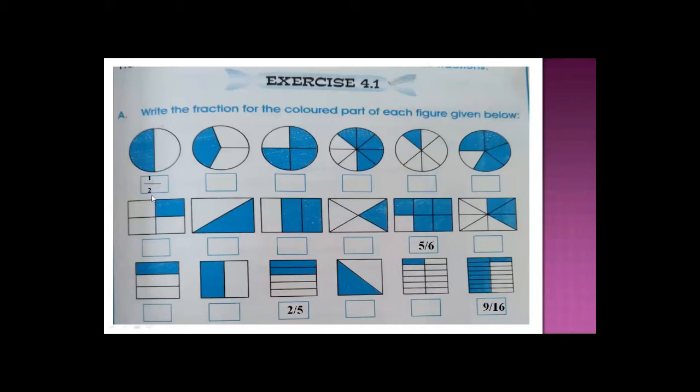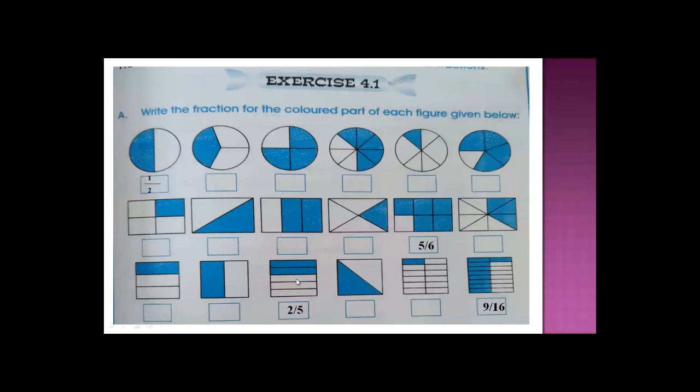1 upon 2. You will solve the whole exercise in this way. If you want to take a screenshot, take it. 1, then dash, then 2. Now look at here. Total number of parts: 1, 2, 3, 4, 5, 6. So what's the denominator? 6. And shaded parts: 1, 2, 3, 4, 5. So 5 is the numerator. 5 dash 6.